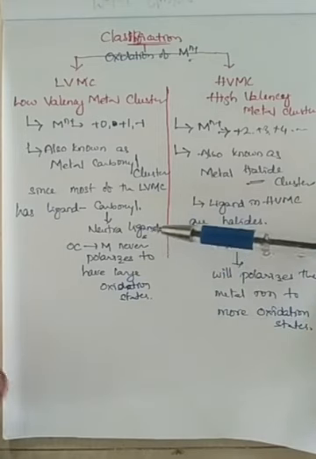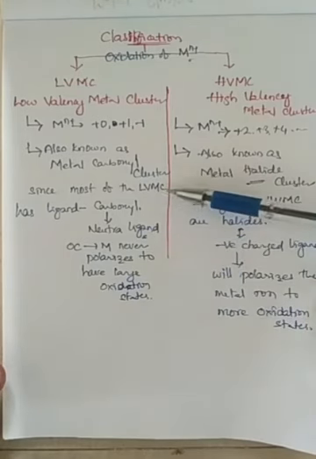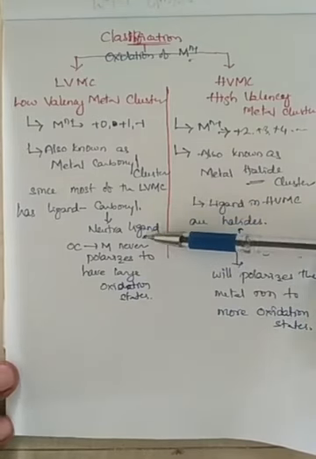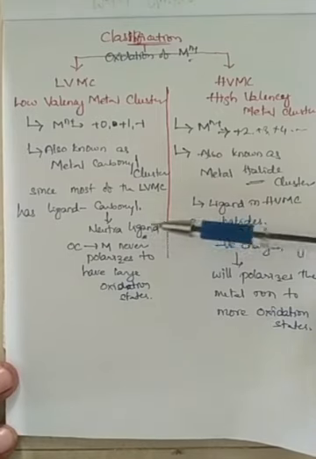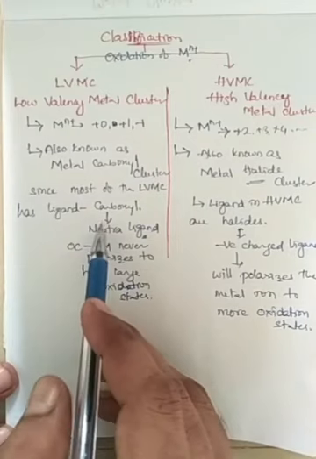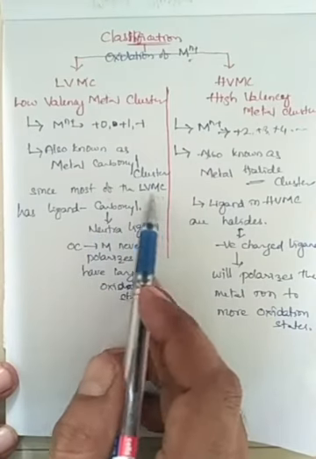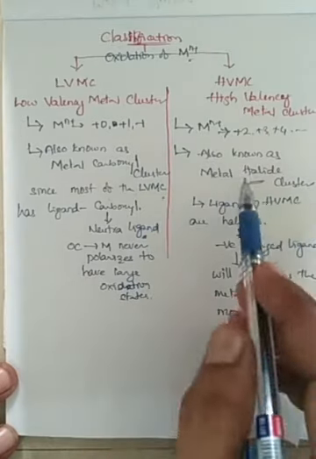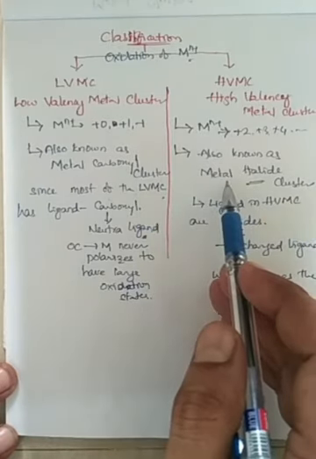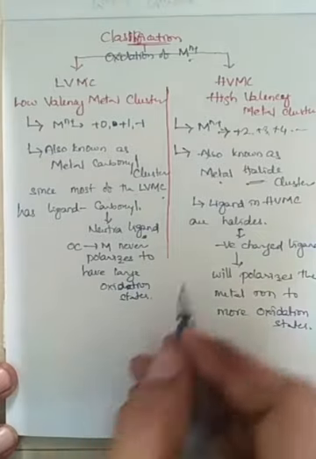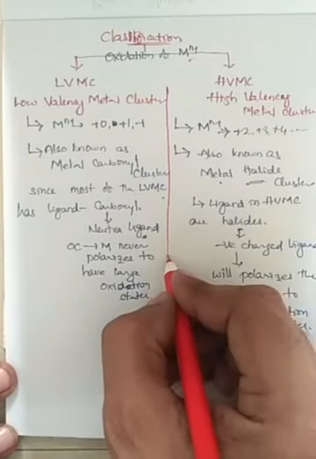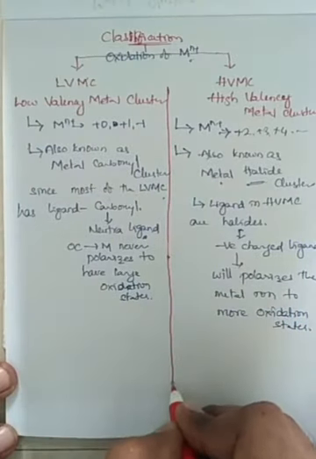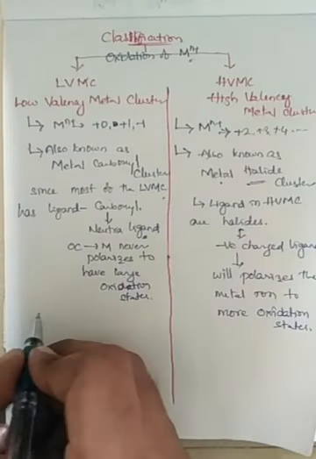So low valency metal clusters have carbonyl as the ligand, and thus they are called metal carbonyl clusters. High valency metal clusters are called metal halide clusters, right?